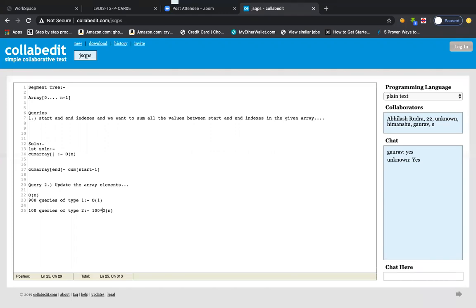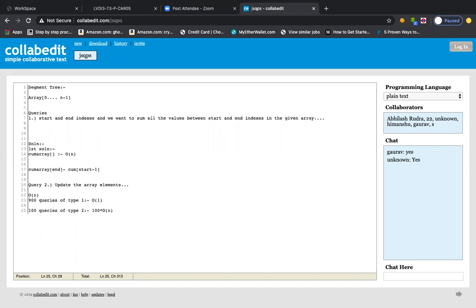900 queries of type 1 will be taking order 1 each, and then 100 queries of type 2 will be taking 100 into, for one query how much time? So order n basically, right? So now you see here it's fine, because it's still less. But what if the number of queries are equal?